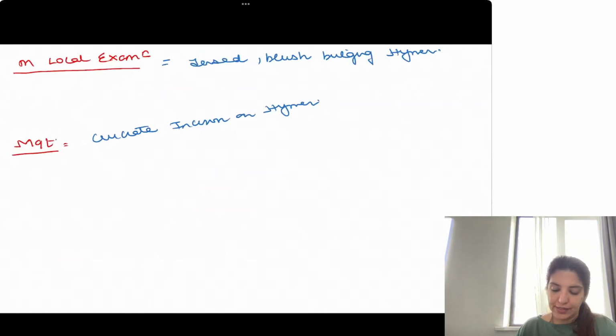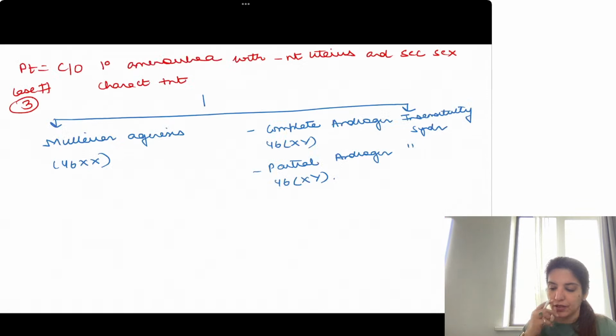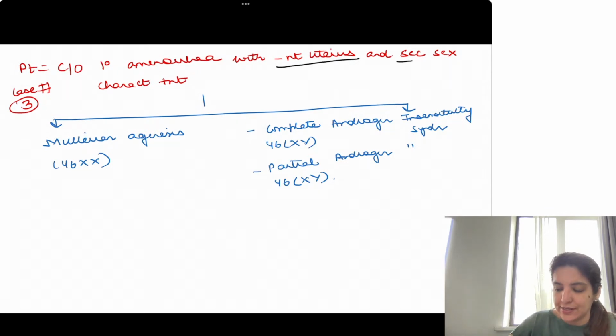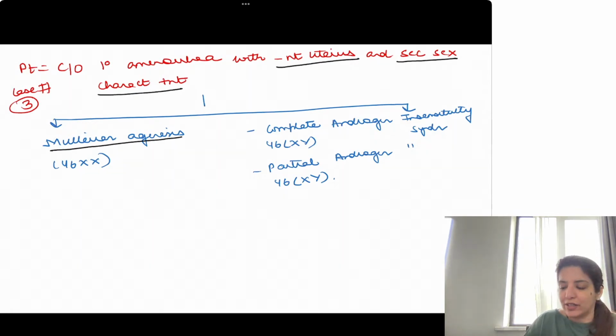So my third case is primary amenorrhea with absent uterus, and in both these cases secondary sexual characteristics are present. Right, and this is Mullerian agenesis, one differential diagnosis, complete androgen insensitivity syndrome, second diagnosis, and partial androgen insensitivity syndrome, third differential diagnosis.